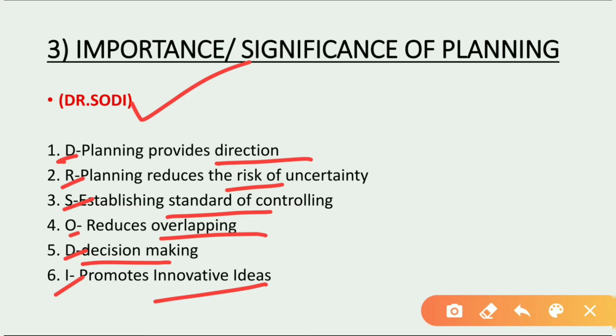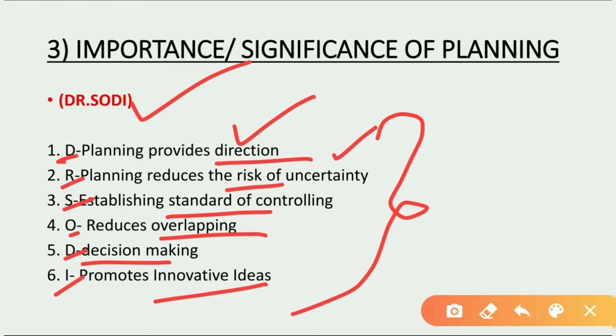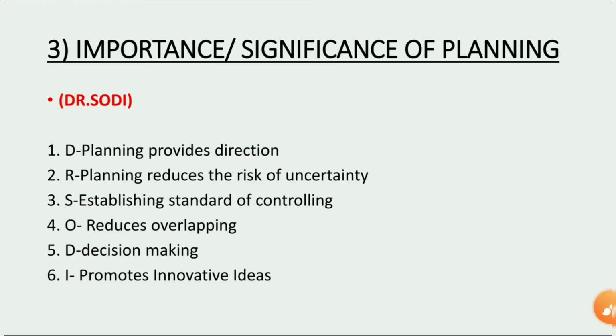We require planning for all these purposes because it gives us direction, helps us reduce the risk, helps us set the standards, helps us reduce overlapping, helps us take decisions, and promotes innovative ideas. We will study all these points in detail.